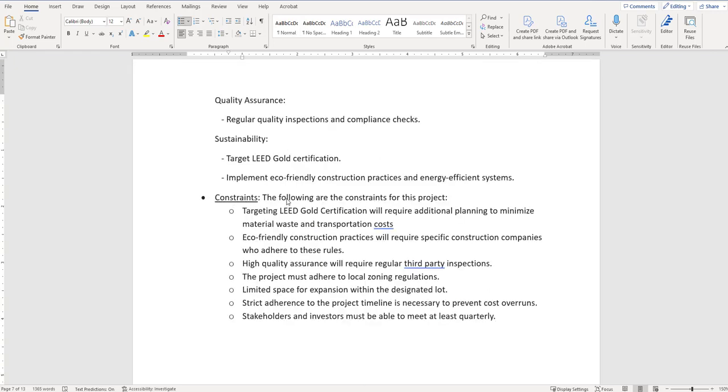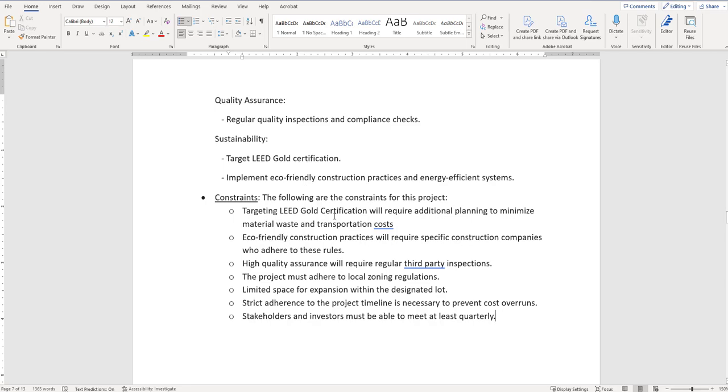So here's the list of some of the constraints. I just started with a sentence: the following are the constraints for this project. Targeting LEED Gold certification will require additional planning to minimize material waste and transportation costs. Again, this was one of the things in sustainability. If you're targeting something like LEED, which honestly, every time I've done one of these, ChatGPT loves to put this stuff in, it's going to require extra planning.